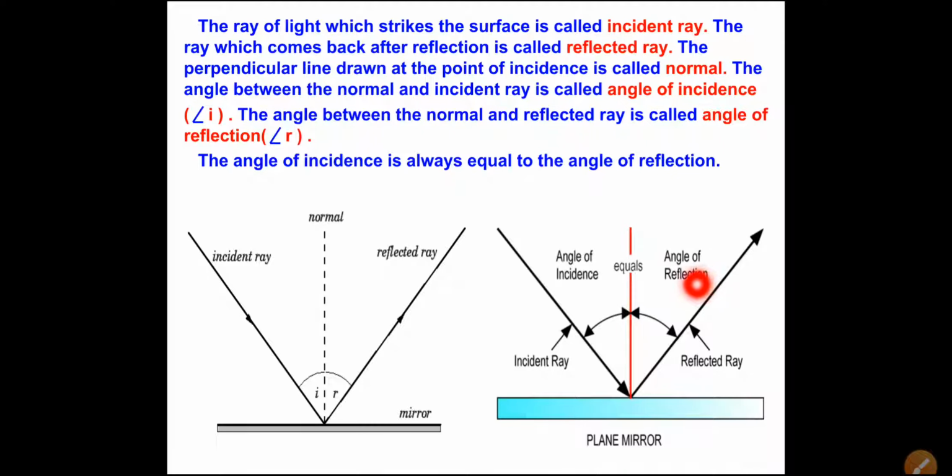Now the angle of incidence is always equal to the angle of reflection. This is the law of reflection. So you have to learn this by heart, the laws of reflection. The angle of incidence is always equal to the angle of reflection.